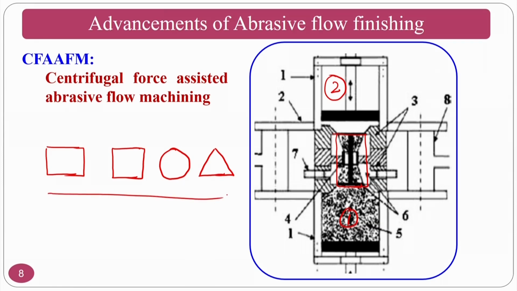It will be rotated and the shapes will hit the abrasive particles, and these are sent by the centrifugal action to the corners, and this will not only finish, the rate of finishing will also improve. This is what the authors reported in the centrifugal force assisted abrasive flow finishing process.